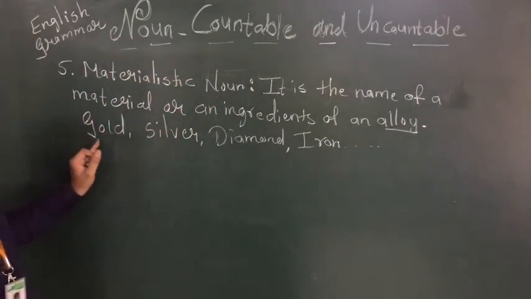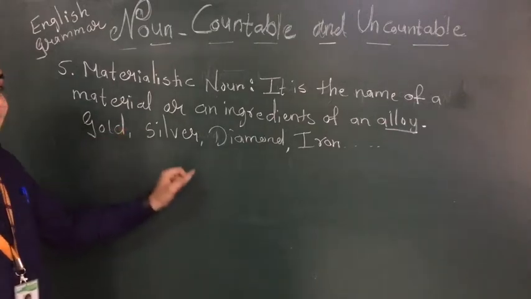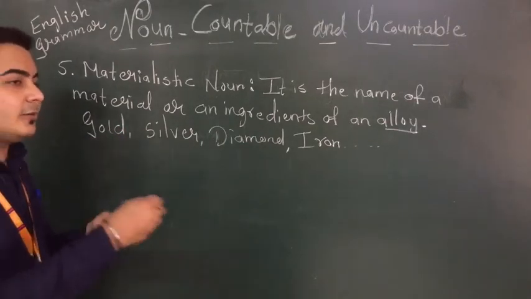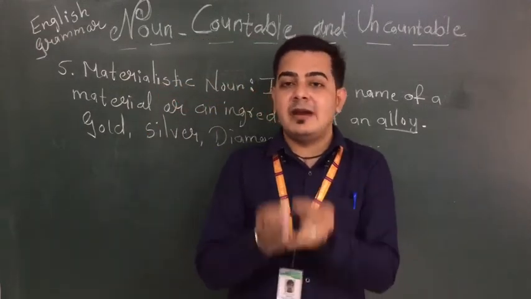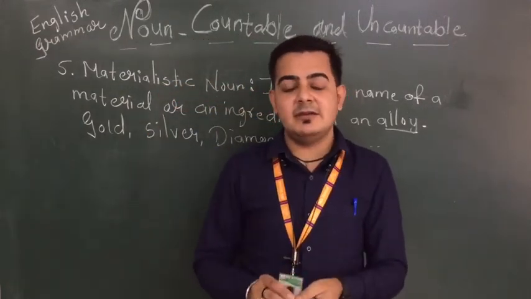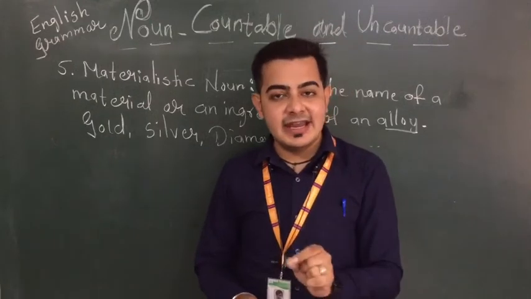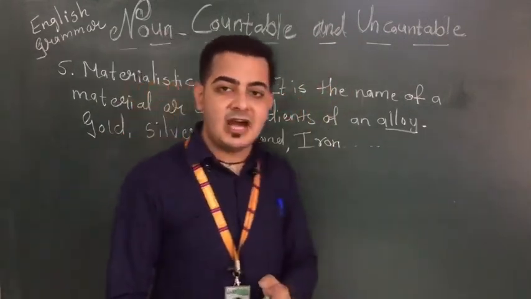This is the name of a material or an ingredient of an alloy which is prepared with the alloy. Like I can say, it is a group of metals which come together and make a material, right? So they are our types of noun.